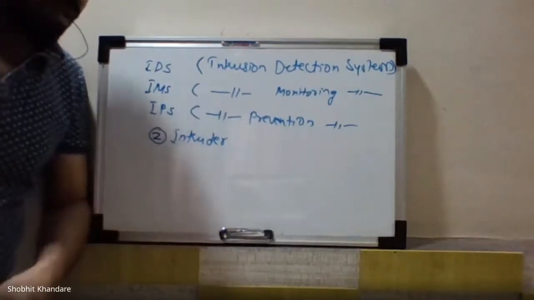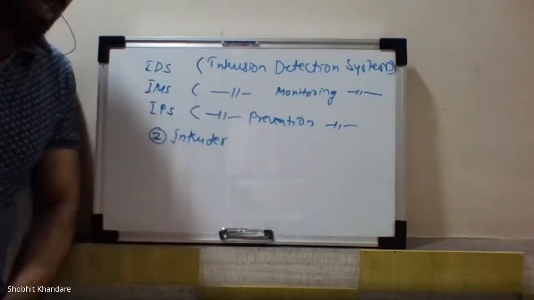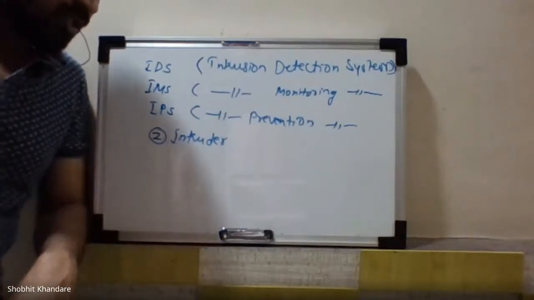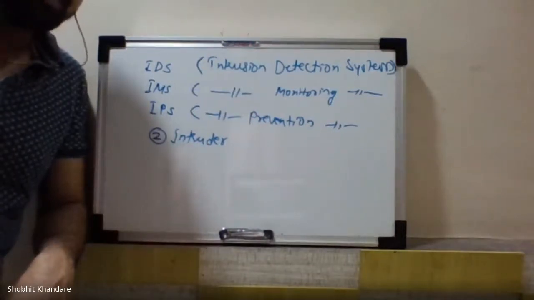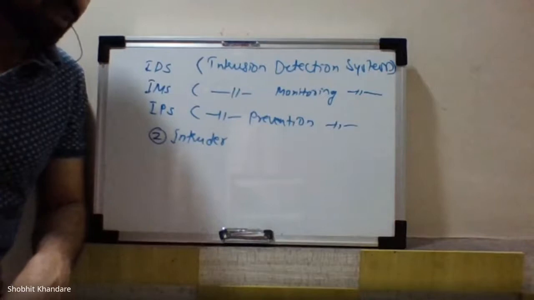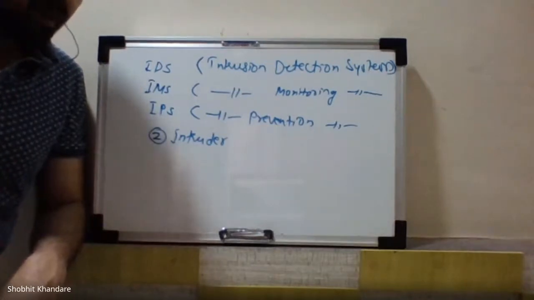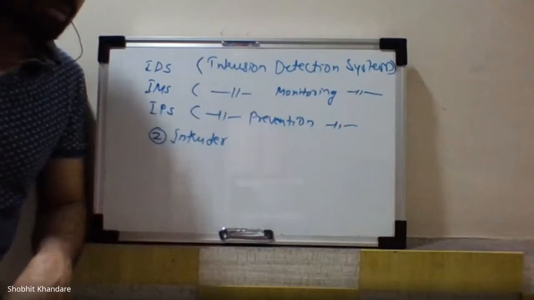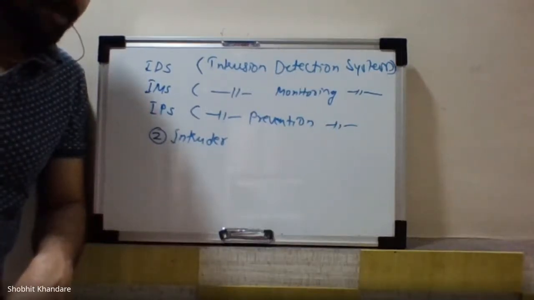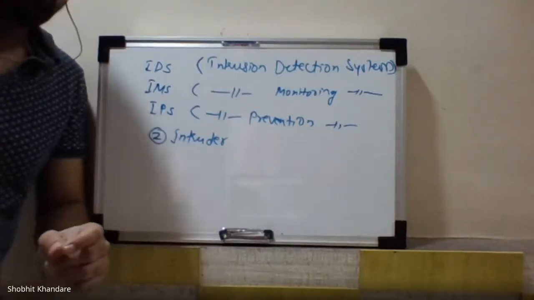So write down: one of the two most important publicized threats to the security of the data in the network is the intruder, and the other is virus. Full stop.